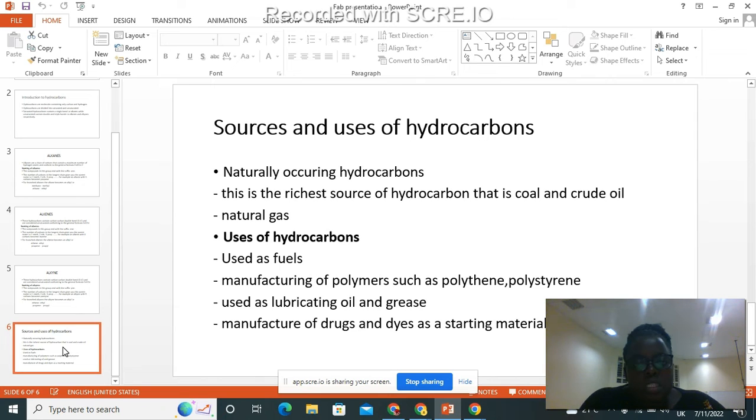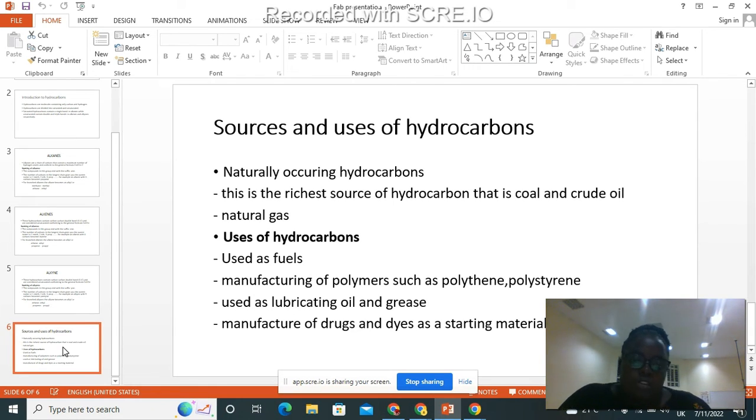Now, sources and uses of hydrocarbons. We have naturally occurring hydrocarbons, and we also have natural gas. For naturally occurring hydrocarbons, we have coal, and the natural gases we all know, that is methane, ethane, and butane. We also have crude oil as a source.